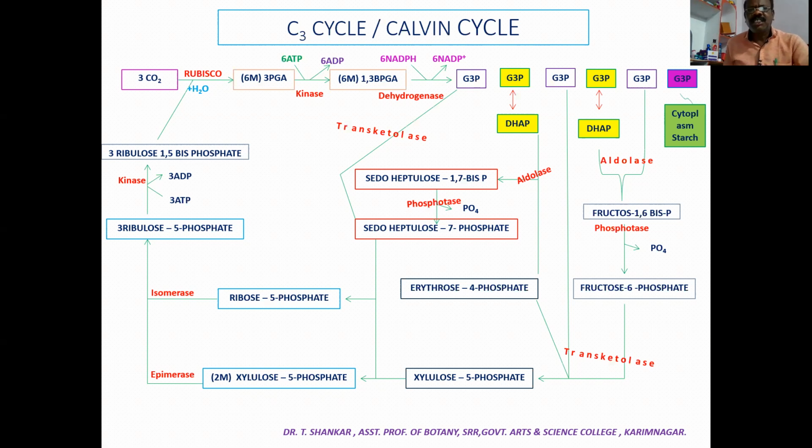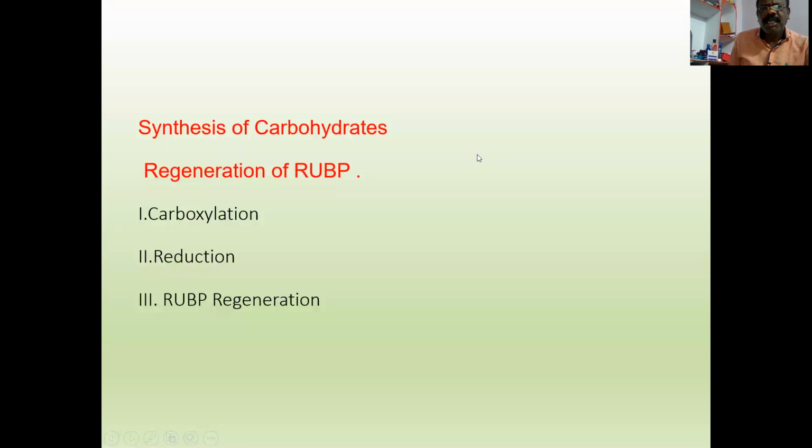This is the schematic representation of the C3 cycle. In this cycle, it is divided into two parts.